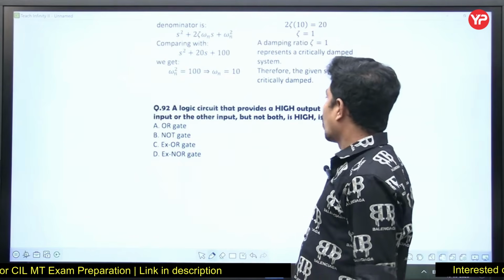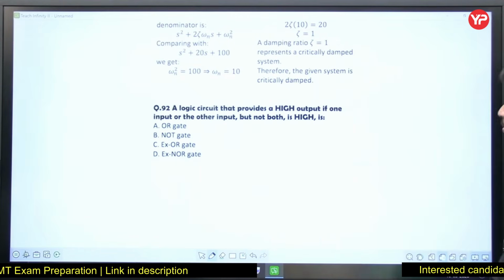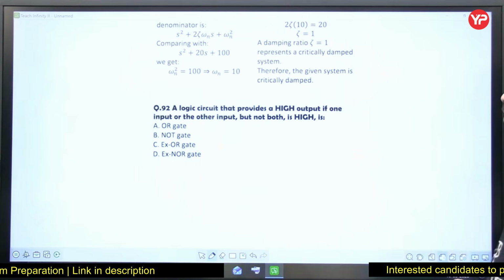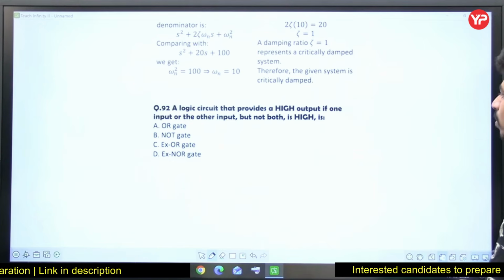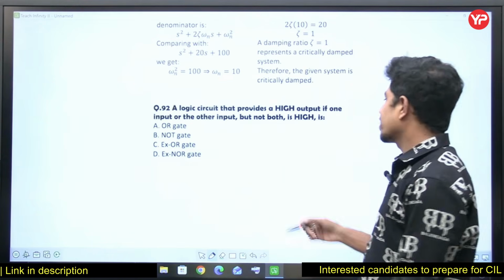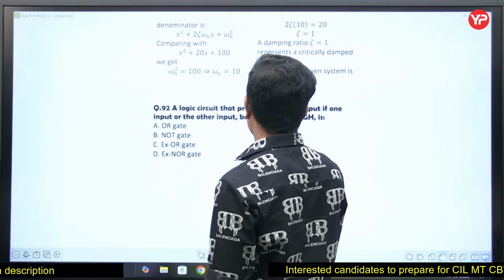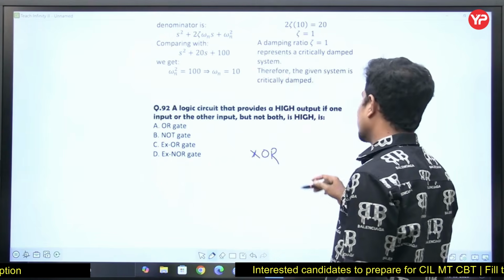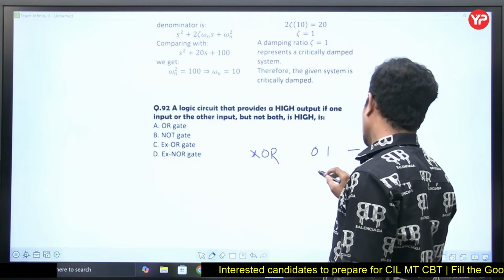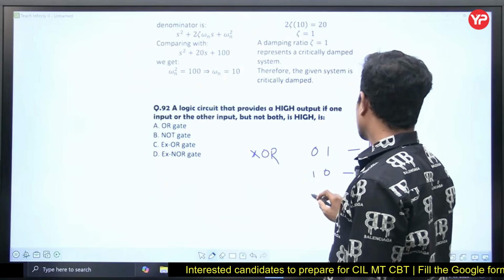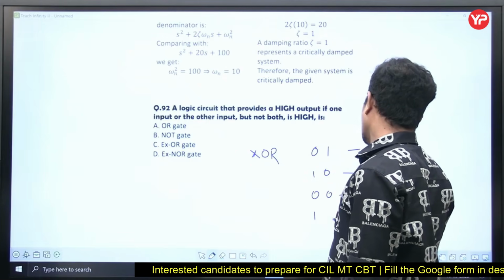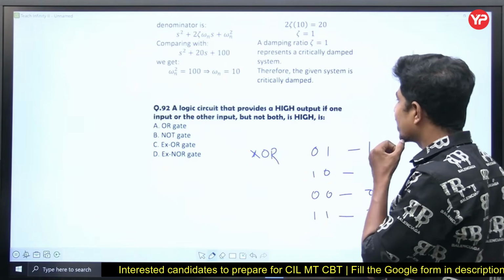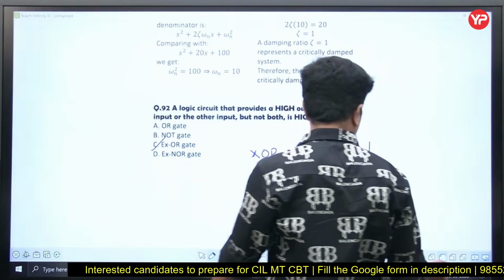Next, a logic circuit that provides high output if one of the inputs or the other input, but not both, is high is called an exclusive OR gate, XOR gate, or inequality gate. It is an inequality gate. So 0 1 gives 1, 1 0 gives 1. 0 0 is 0. 1 1 is also 0. It is the XOR gate. Yes.